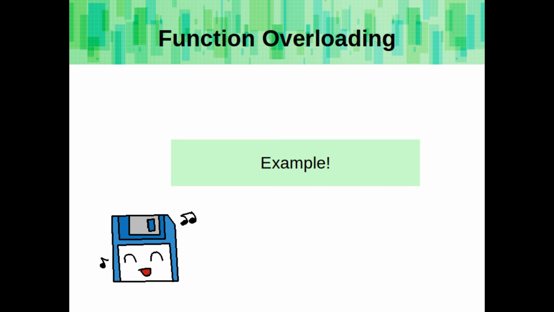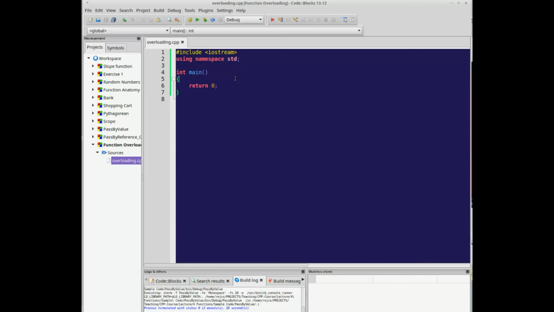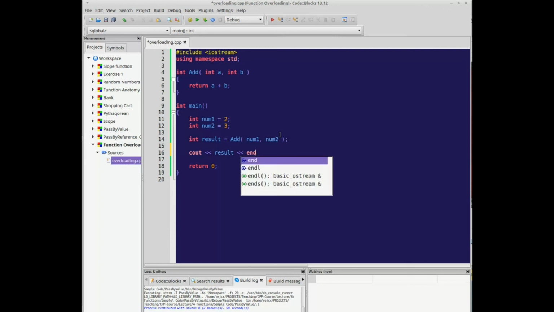And now for another example. So say that we want to create a function that can add a couple things together. So we'll say add, and we'll have number 1 and number 2, and we'll return its result. Now this is pretty simple, but bear with me, it could be something more complex. So we have some values, and we can create them in main, then get a result by calling add and outputting the result.